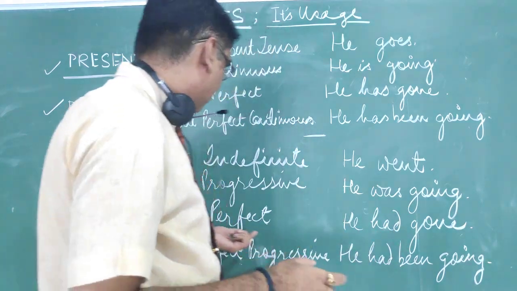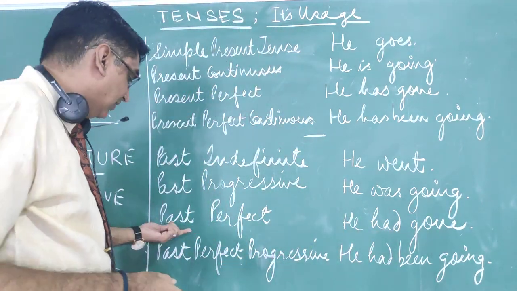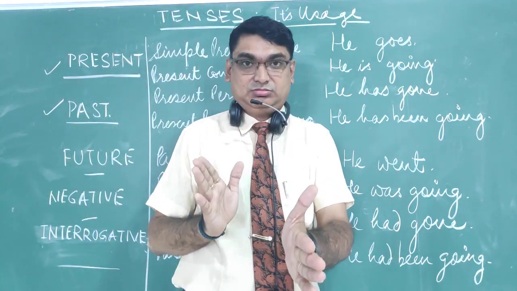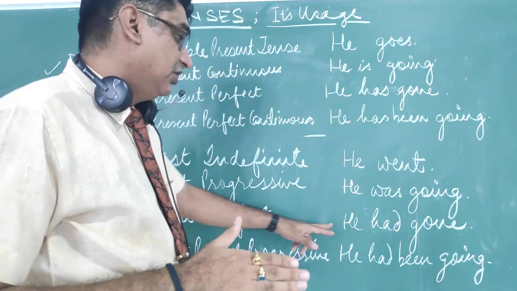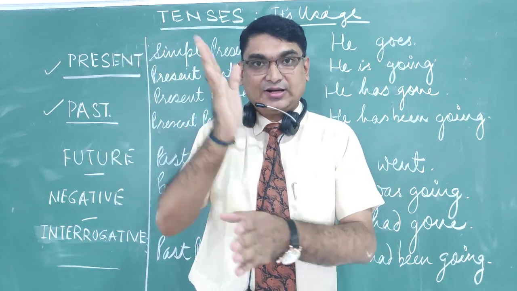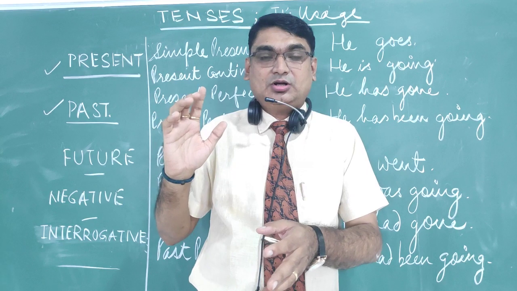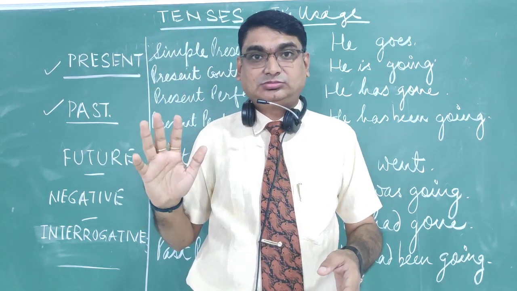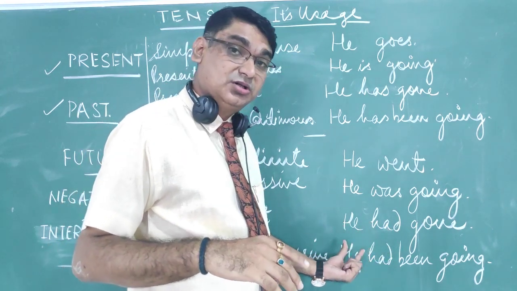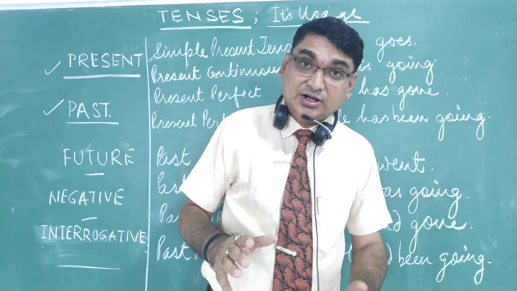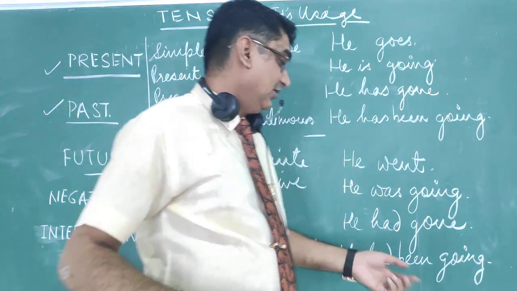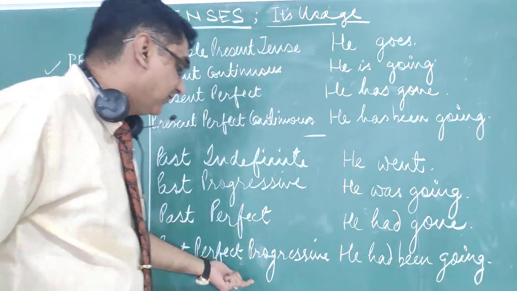And now come to past perfect. Perfect means, again, as we saw in the present tense, the event has ended. Perfectly ended. He had gone. He had gone means already gone. Event ended. You had studied. Third form. Had is the helping verb with the subject, and the event has ended. Now we are talking about something of the past, and that too the event has ended. He had gone.